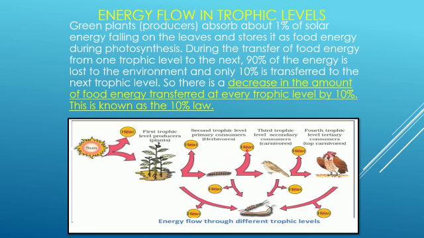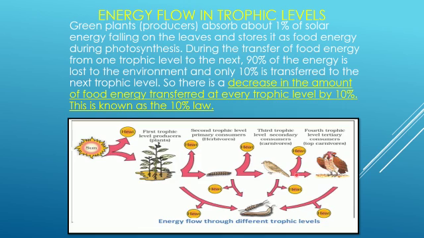Next, from herbivore the energy goes to the carnivore. From herbivore to carnivore the energy is transmitted, and during this transmission there is a loss of energy to the atmosphere or to the environment in the form of heat. Again, from secondary consumer to the tertiary consumer the energy is transmitted, and during this transmission also, energy is released to the environment in the form of heat.